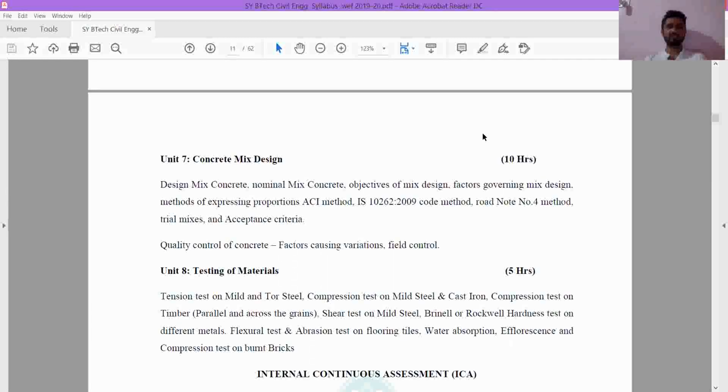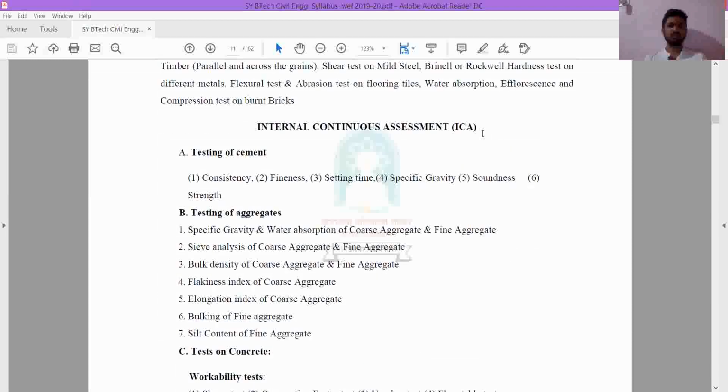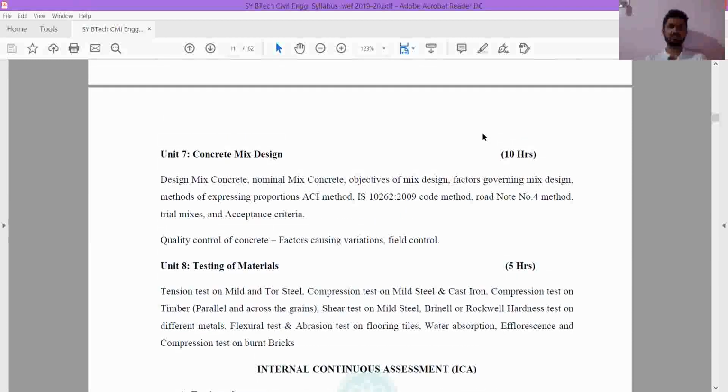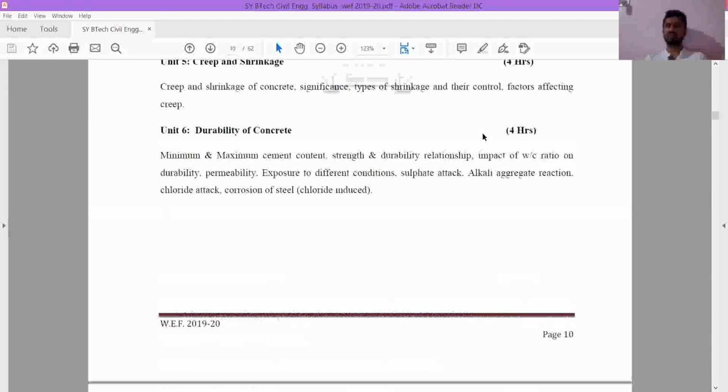We have only 8 chapters. The last chapter is testing of materials. Again, as we have seen in the objectives, we are going to do testing on bricks, concrete, steel and all. So testing of these ingredients. This is your total syllabus.